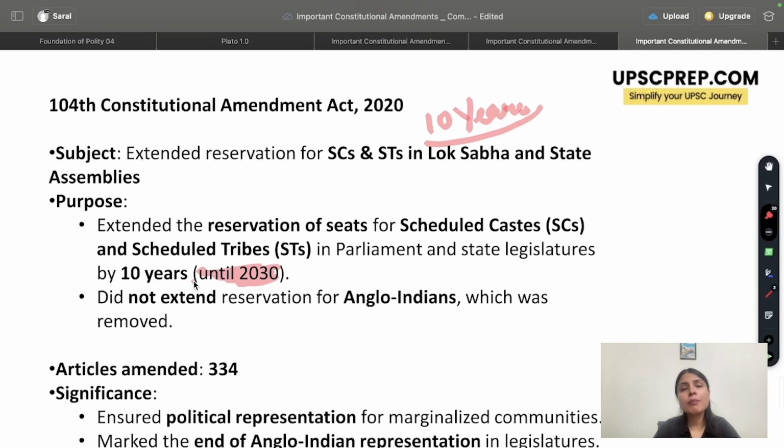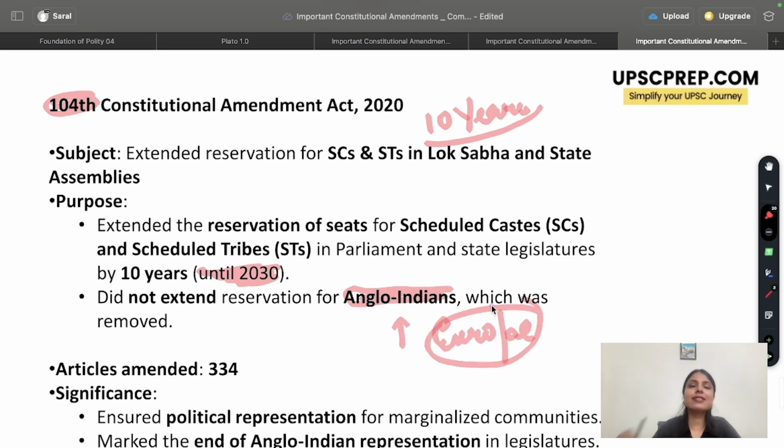Now, an important fact that you must know is, before the 104th Constitutional Amendment Act, there was a provision to have seats reserved for Anglo-Indians. Who are Anglo-Indians? People who are Indian citizens but trace their origin to Europe. So anyone who traces their ancestry to Europe but lives in India can be considered as an Anglo-Indian.